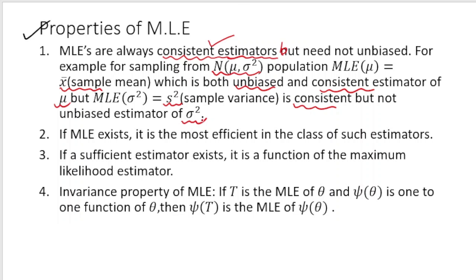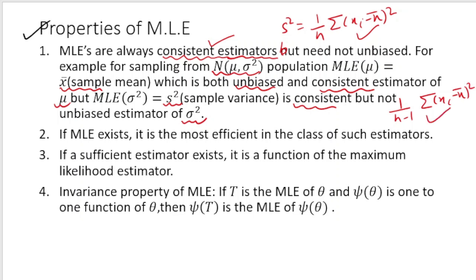In case you have watched the first video in the estimation theory series, I have even proved it, that when we have to estimate sigma square, we don't take the sample variance like s square is equal to 1 by n summation xi minus x bar square, because this is a biased estimator. What we do, we take 1 by n minus 1 summation xi minus x bar square. This is an unbiased estimator that I have proved earlier.